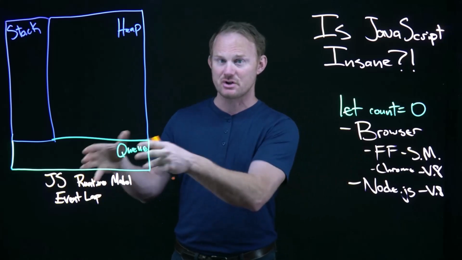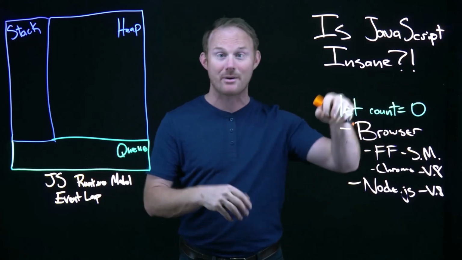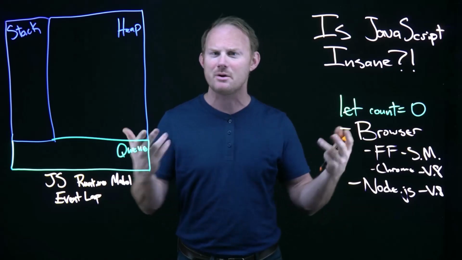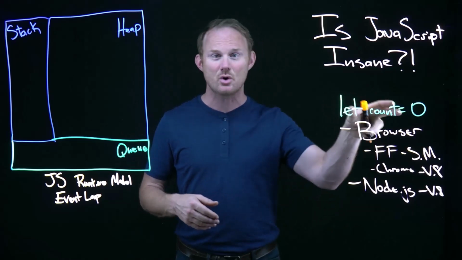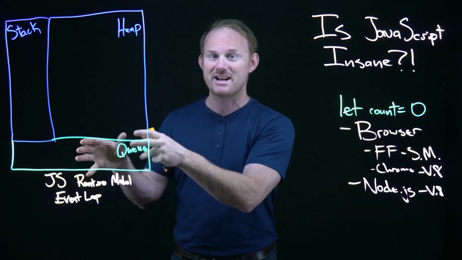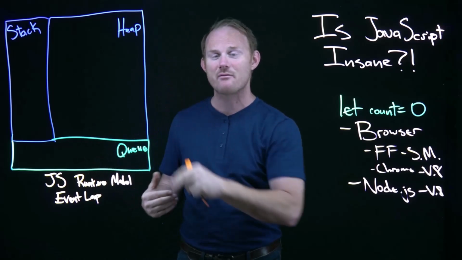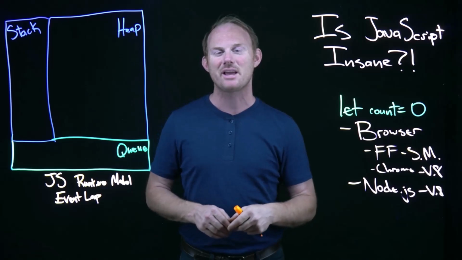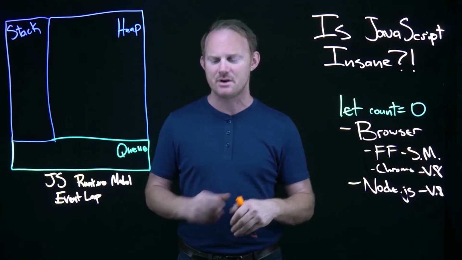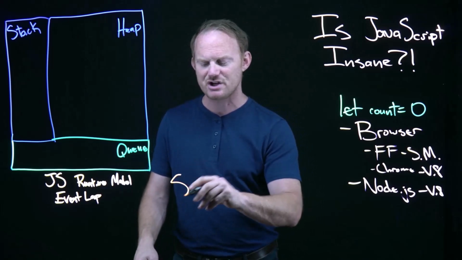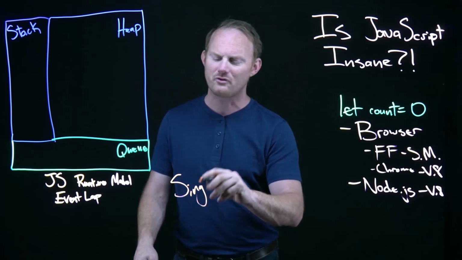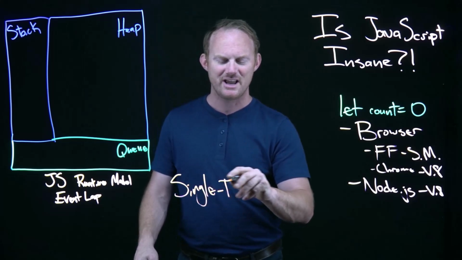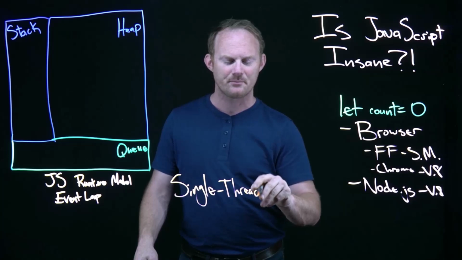Okay, so that's thing one, is that we have a bunch of engines. And the engines, their job is to take our code, our English, if you code in Hindi or Mandarin or German or whatever, take your code and process it this way, the same way every time, so we as developers can get the same results in our applications. Okay, the other thing to note up front here is that JavaScript, unlike almost all languages, is single-threaded.